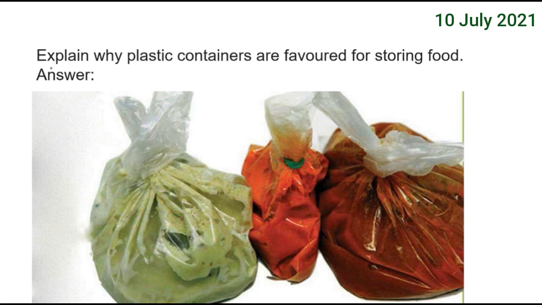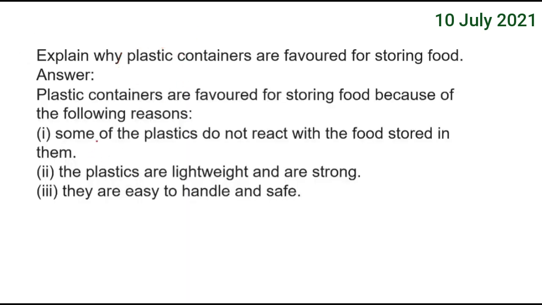However, since the question is, explain why plastic containers are favored for storing food, you should understand that some plastic is better not used for food containers. The favorable answers can be why plastics are favored.